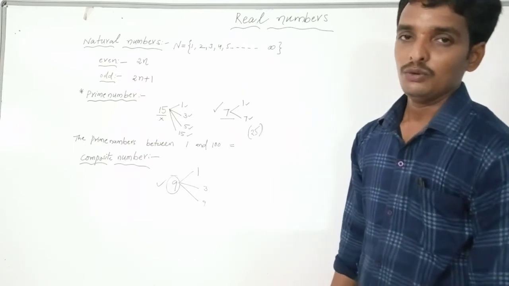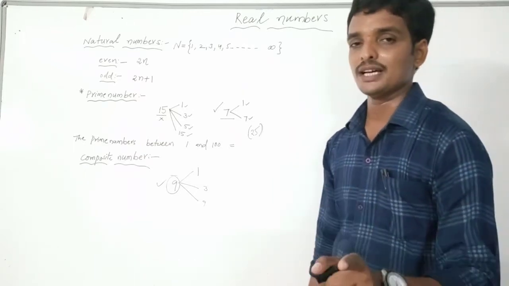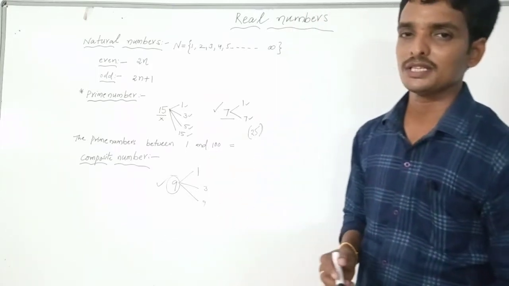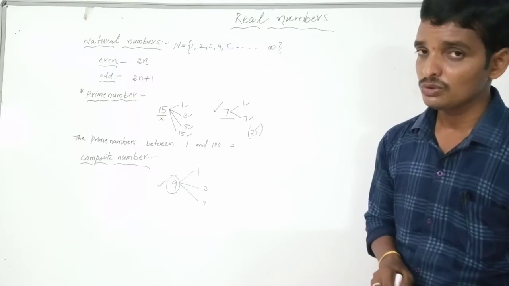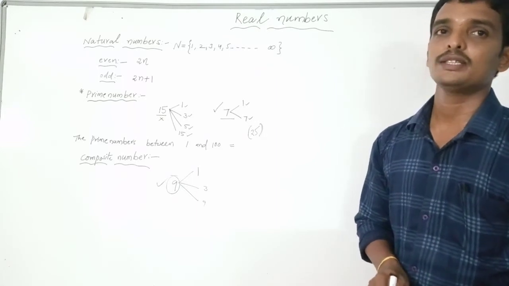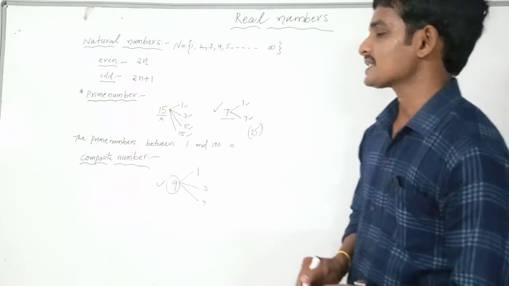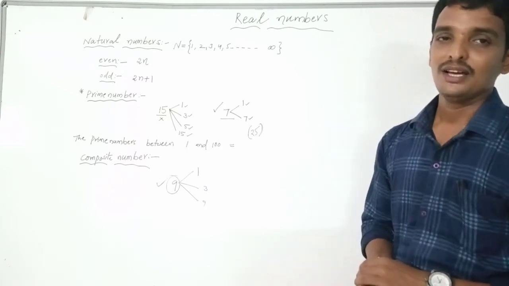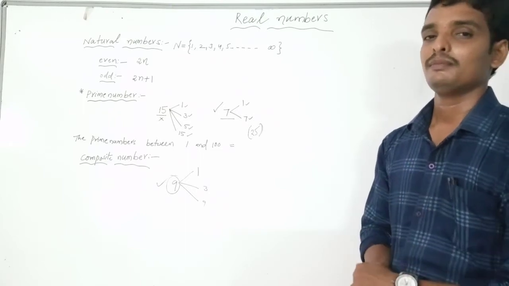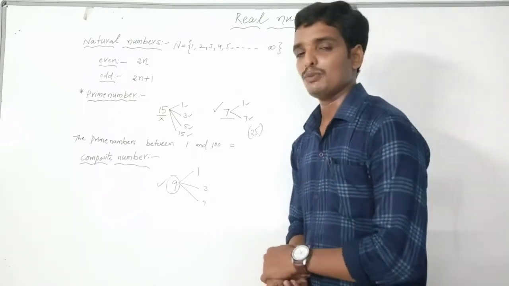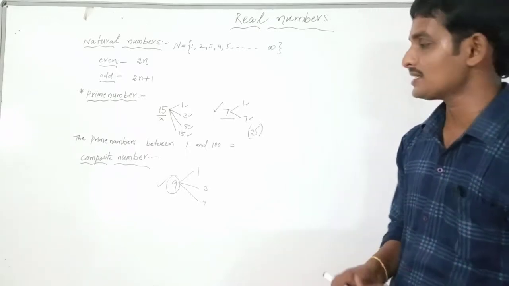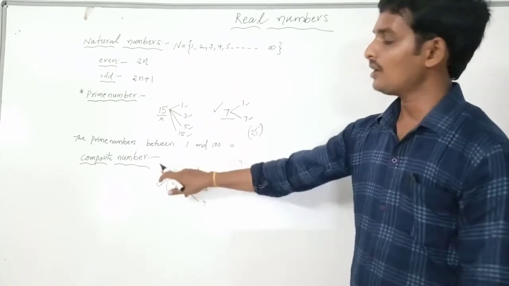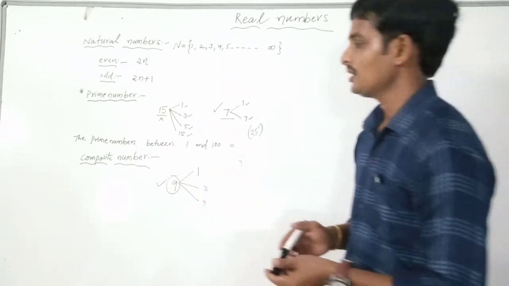Are you okay? I will ask you one question. What is the smallest composite number? Is it 1? Is it 2? 3? 4? Yes, that is the correct answer. The smallest composite number is 4. What is the smallest odd composite number? 4 is an even number. The smallest odd composite number is 9. You have to write some examples of composite numbers.